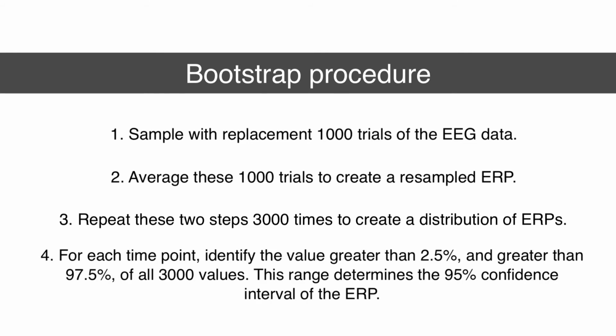Finally, step 4, for each time point, identify the value greater than 2.5% and greater than 97.5% of all 3,000 values. This range determines the 95% confidence interval of the ERP for the time point. In the next series of videos, we will consider each one of these steps in detail.